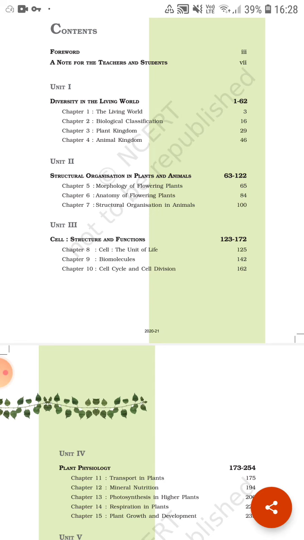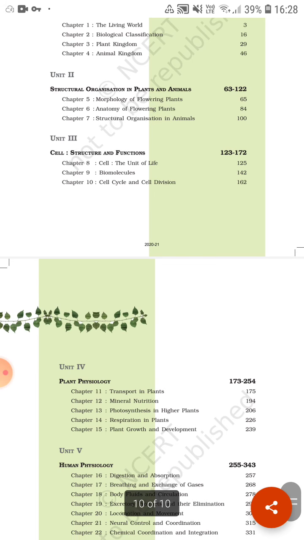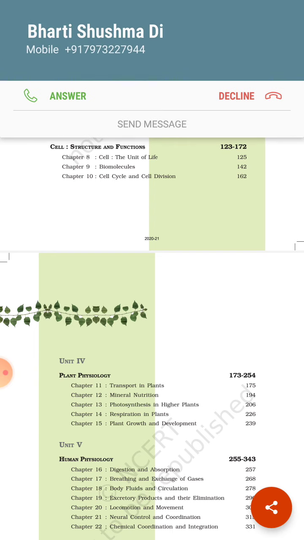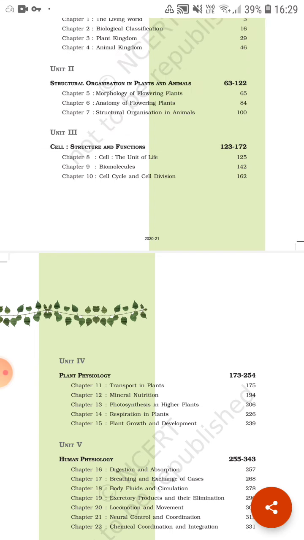In the third unit we will cover the most important part, the basic unit of biology or of all living beings, that is the cell, its structure and function, what exactly the cell is made up of and the different functions of different parts of the cell. This unit has 3 chapters. Chapter 8, in this chapter we will discuss the basic structure of plant cell and animal cell, and the function of various organelles present within the cell.